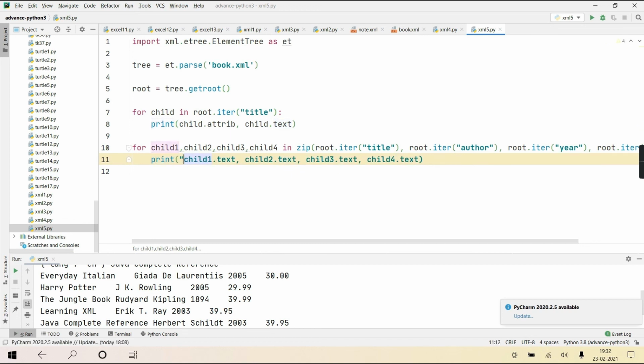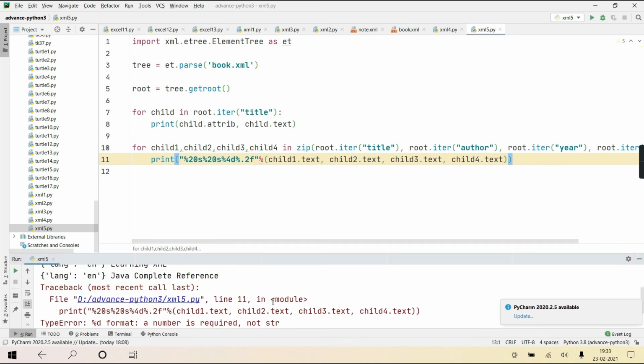See, I'll tell you like this. So I hope you are remembering the entire basic Python. %20s suppose I'm writing. Then %20s only if I write. Then %4d for the year, and then %.2f, that is a floating value, and then this whole tuple will get substituted there, first here, then second, this way. Okay.